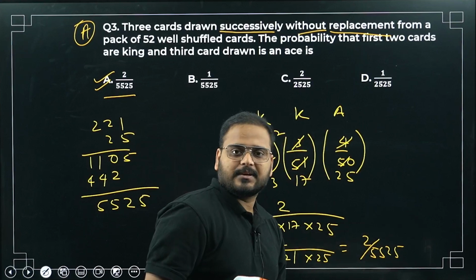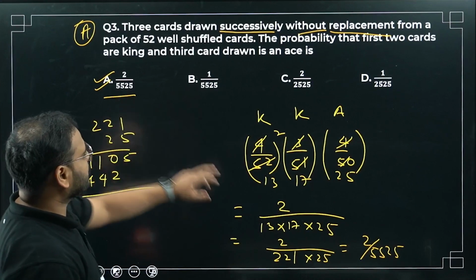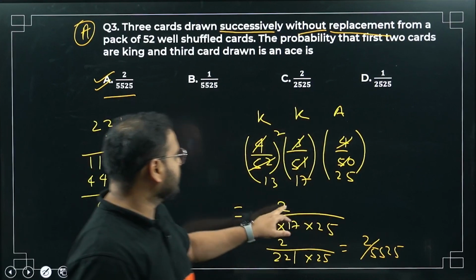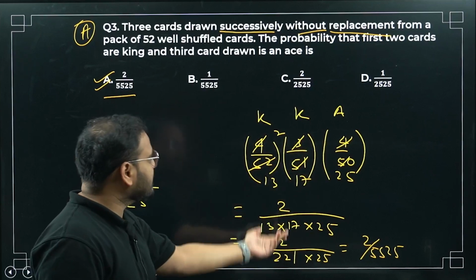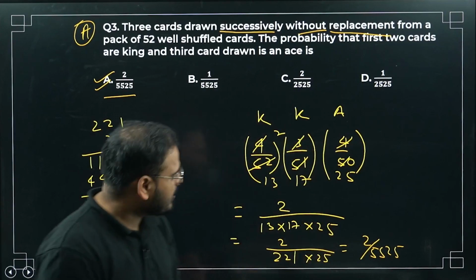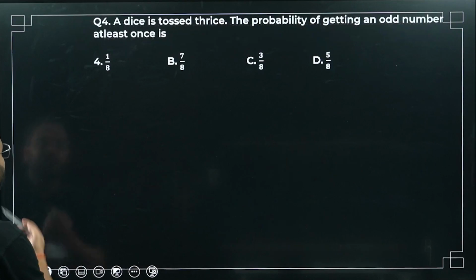Okay. I hope this is clear. But I think you can get it directly also, no? Without solving it, because you can see 2 is there, only option A and C suit that way, and if you multiply it will obviously be more than 2500. Okay, chaliye, moving on to question number 4.